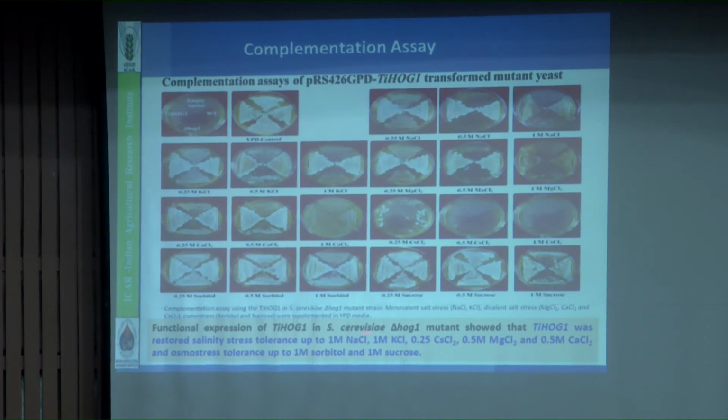The mutant showed that TIHOG1 restored salinity stress tolerance up to 1 molar sodium chloride, 1 molar potassium chloride, and 0.25 molar cesium chloride, magnesium chloride and calcium chloride, like that. On osmotic stress also, we took 1 molar sorbitol and 1 molar sucrose. So that's why it has a role in stress.